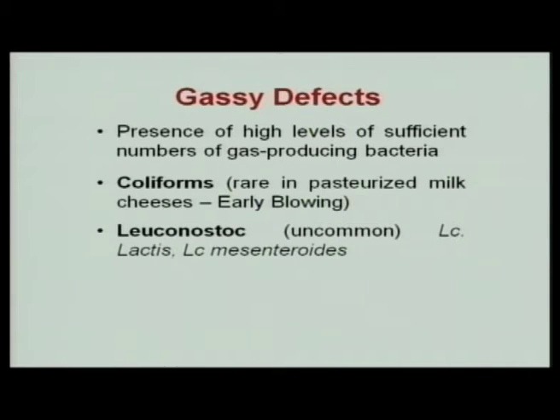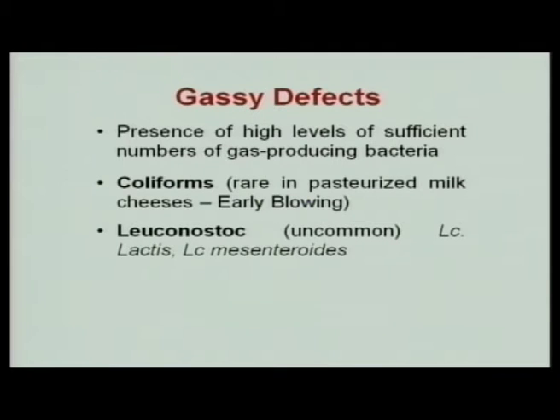Cheese also develops gassy defects, that is the cheese blocks will become bulged due to the presence of gas inside, and this is caused by different gas producing bacteria. Coliforms, if they come as contaminants, should be killed by pasteurization, so they are very rare in pasteurized milk.